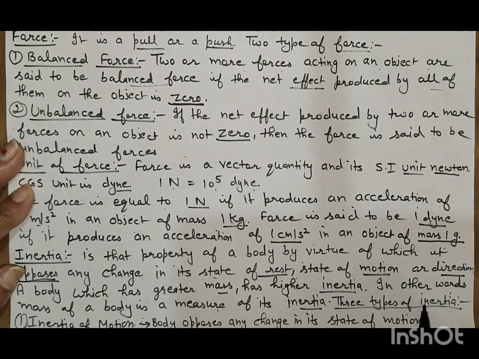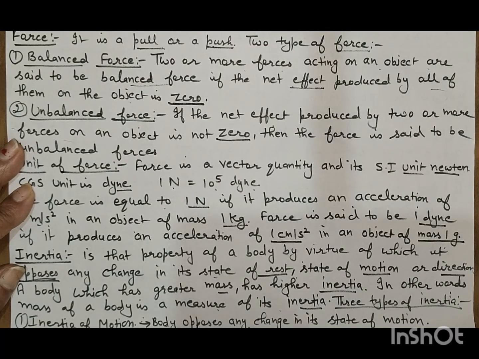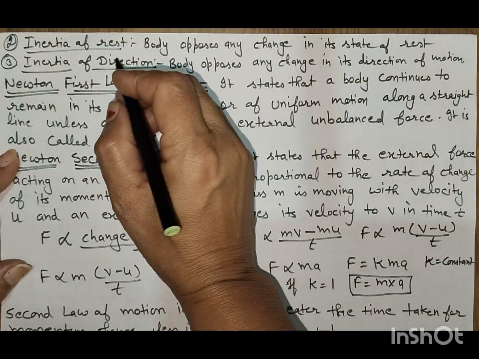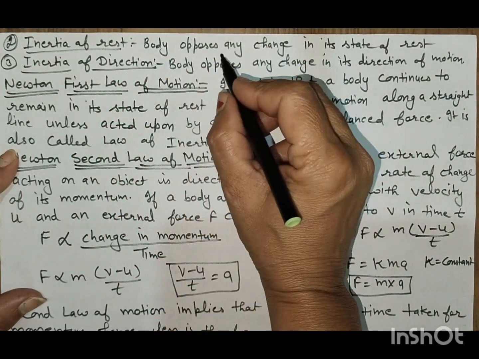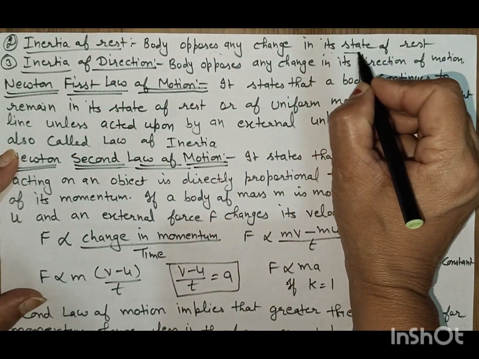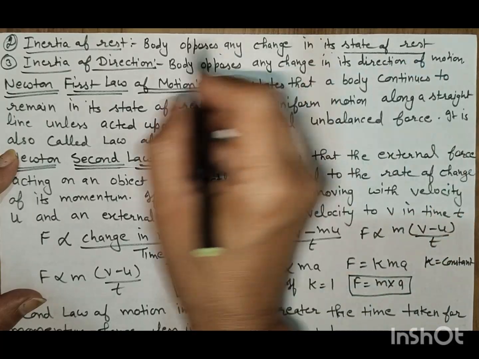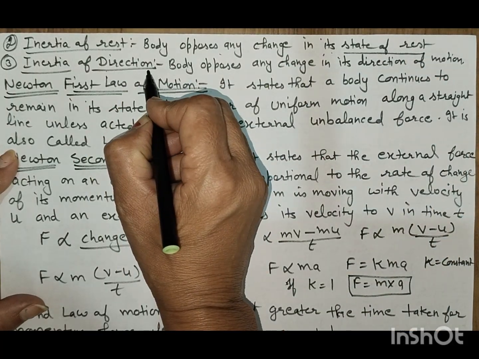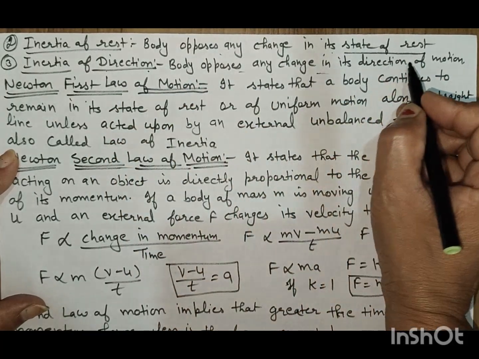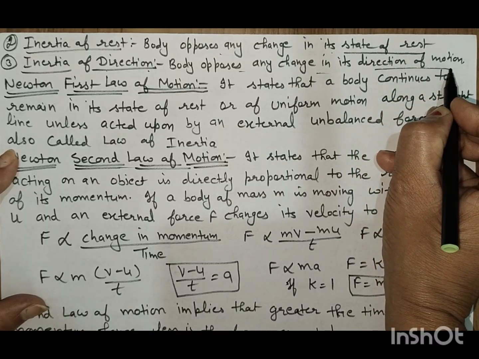There are three types of inertia. First is inertia of motion, that is, the body opposes any change in its state of motion. Second is inertia of rest, that is, the body opposes any change in its state of rest. Third is inertia of direction: the body opposes any change in its direction of motion.